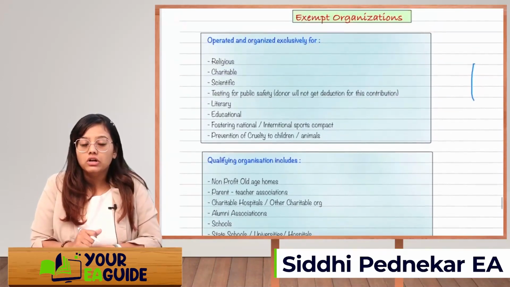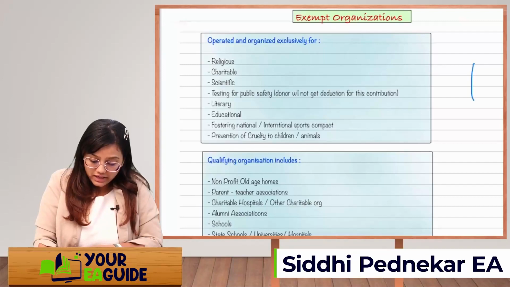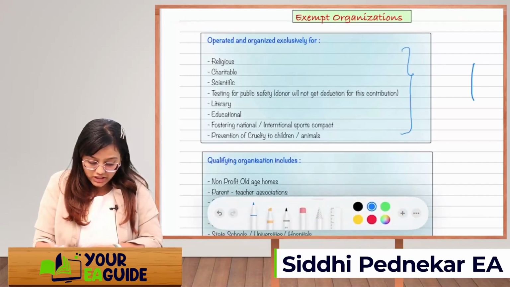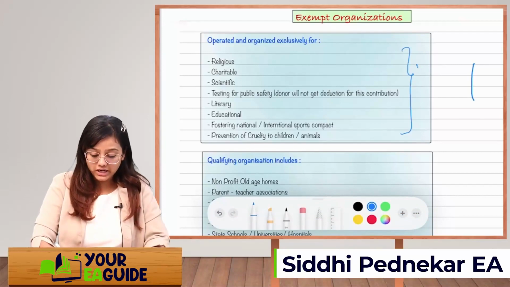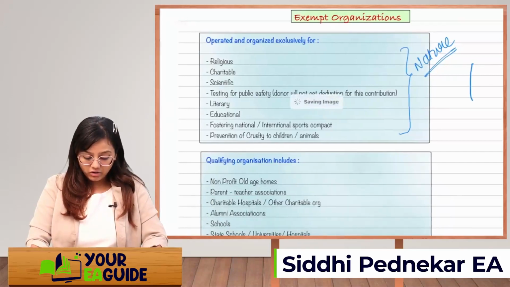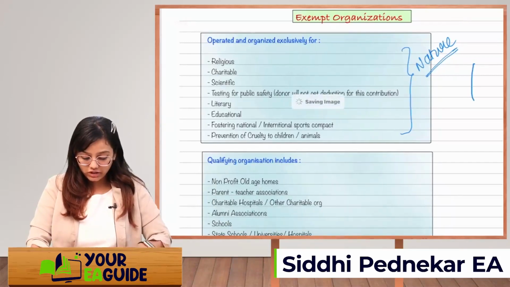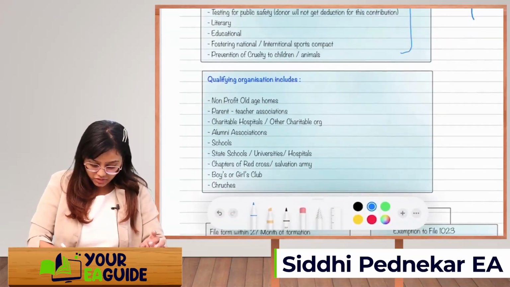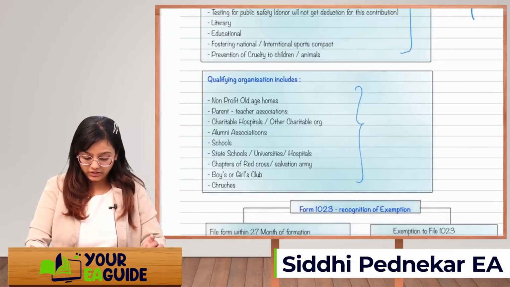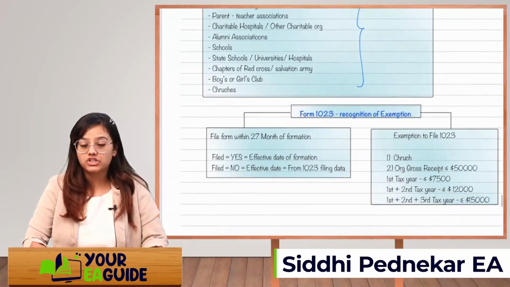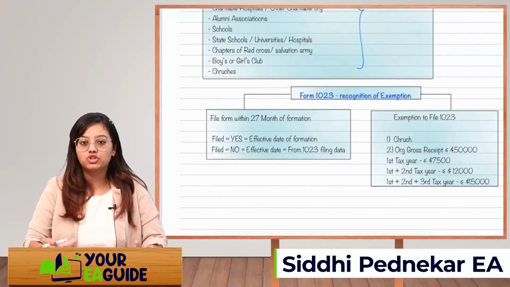So these are the names which we can call organizations which are exclusively operated. The nature of their activity includes any of these, and qualifying organization will also include all these types of organizations.